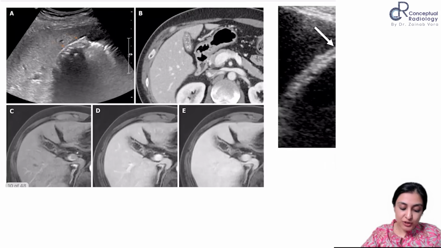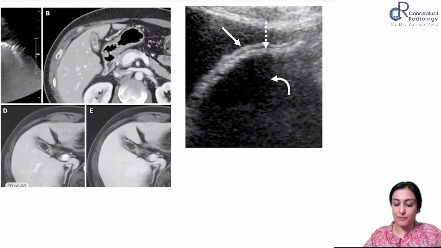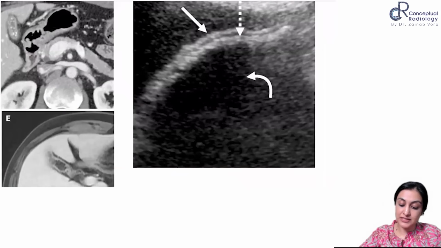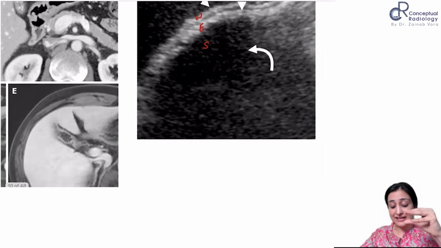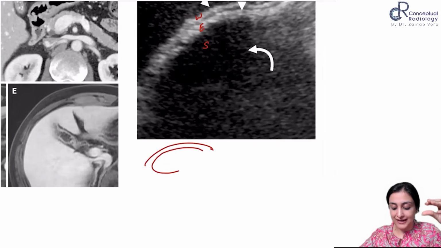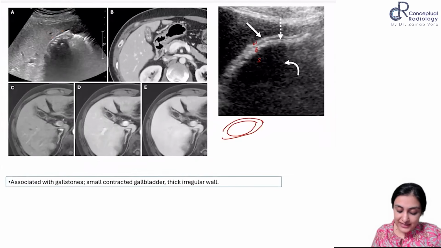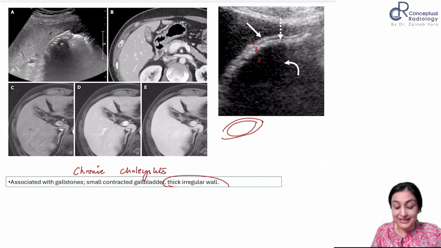Good. So this is your wall echo shadow complex. Look at a zoomed image here. Can you see this? This is the GB wall. Then you can see an echo and then all you see is shadow. What does that indicate? It indicates that there is a contracted gallbladder. There is no lumen left, right? It's just the stone that is living inside the gallbladder. That is what is suggestive of chronic cholecystitis. It's a small contracted gallbladder. It can have thickening of the wall, right? So this is your wall echo shadow sign.